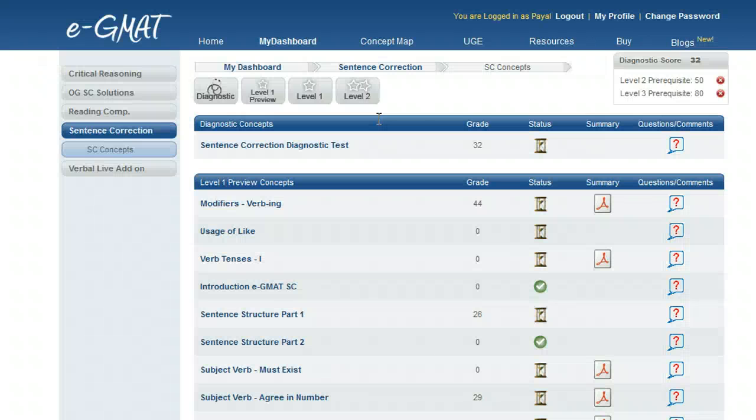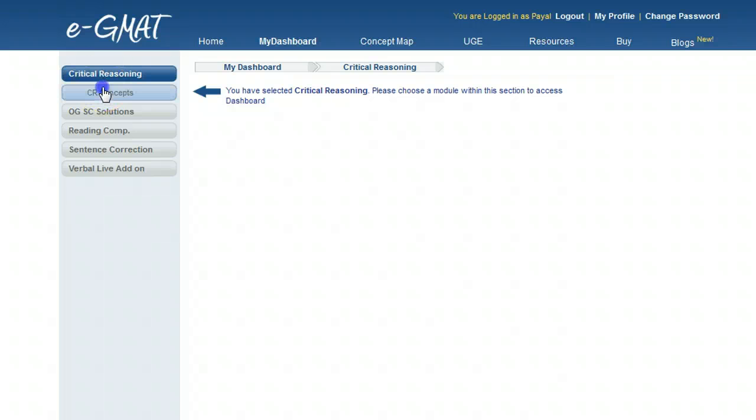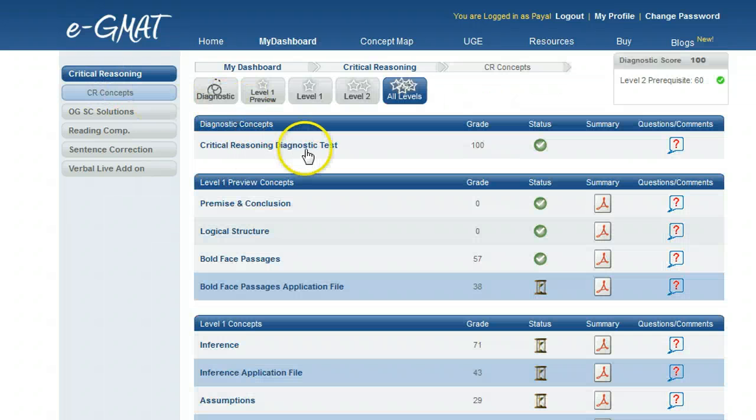When you log in, you would land in the sentence correction course. Click on the sentence correction diagnostic test to take the SC diagnostic. After that, you can go to the critical reasoning course and similarly click on the critical reasoning diagnostic test. You can also take the RC diagnostic by going to the reading comprehension course.